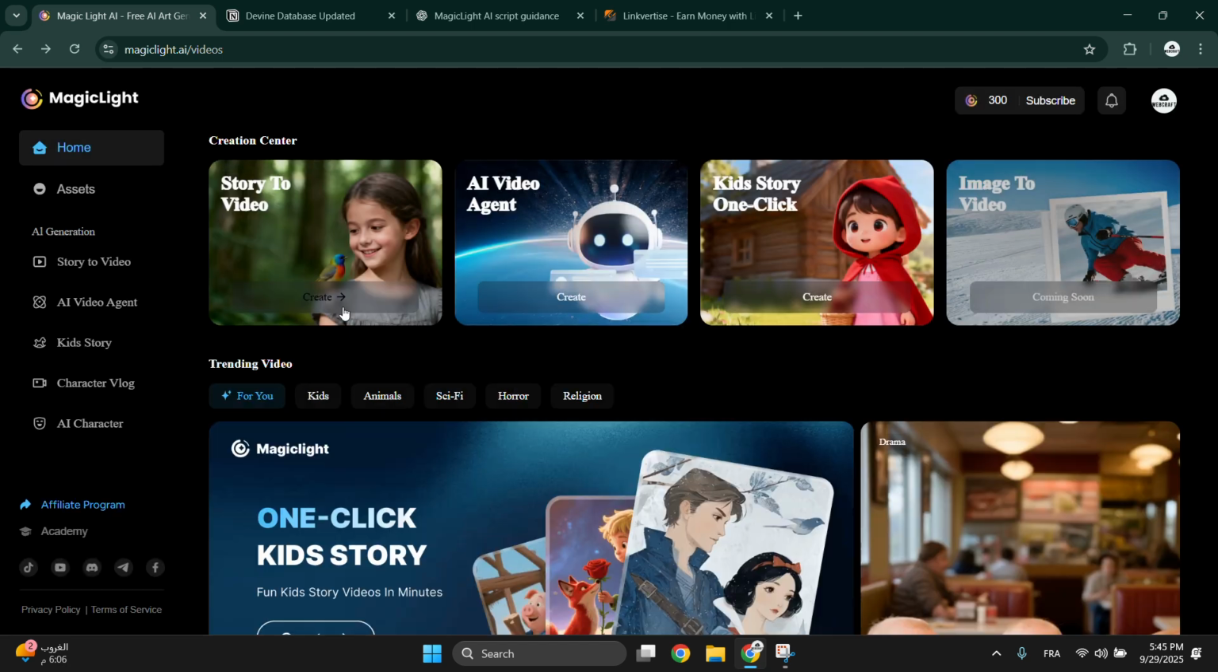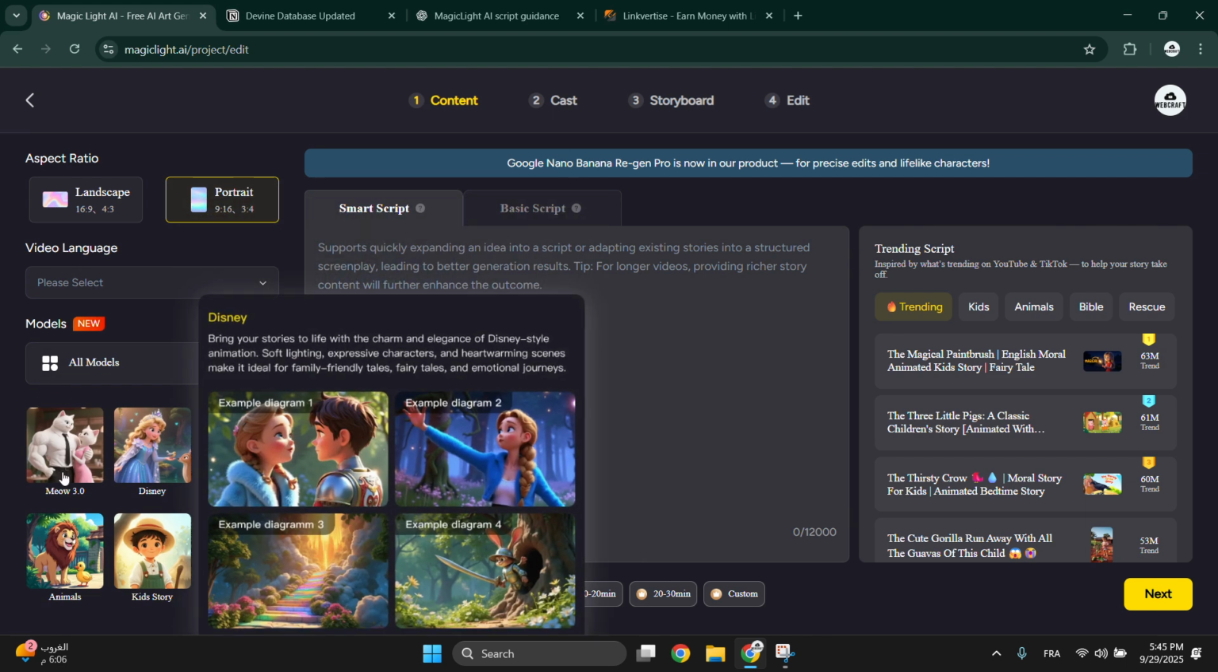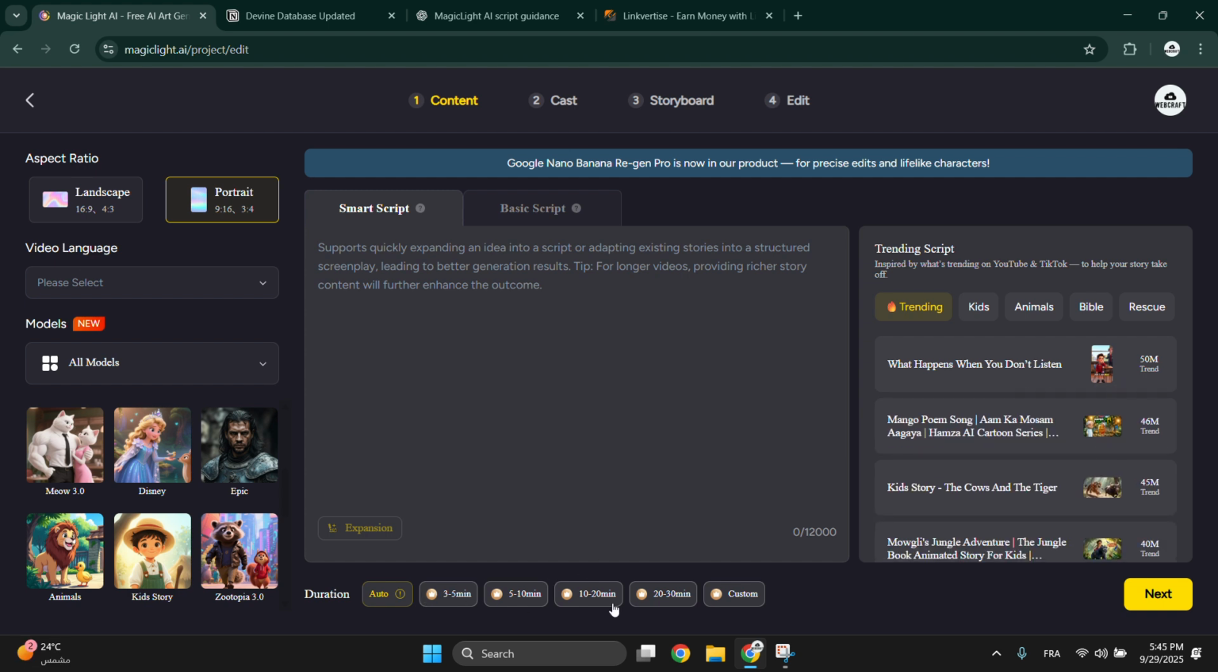Then go to story to video, click on create, enter the script that you had earlier, and choose whatever format you want, for YouTube or for Reels, and then choose your style, the story. You can have here an example to choose from, and then choose the length.